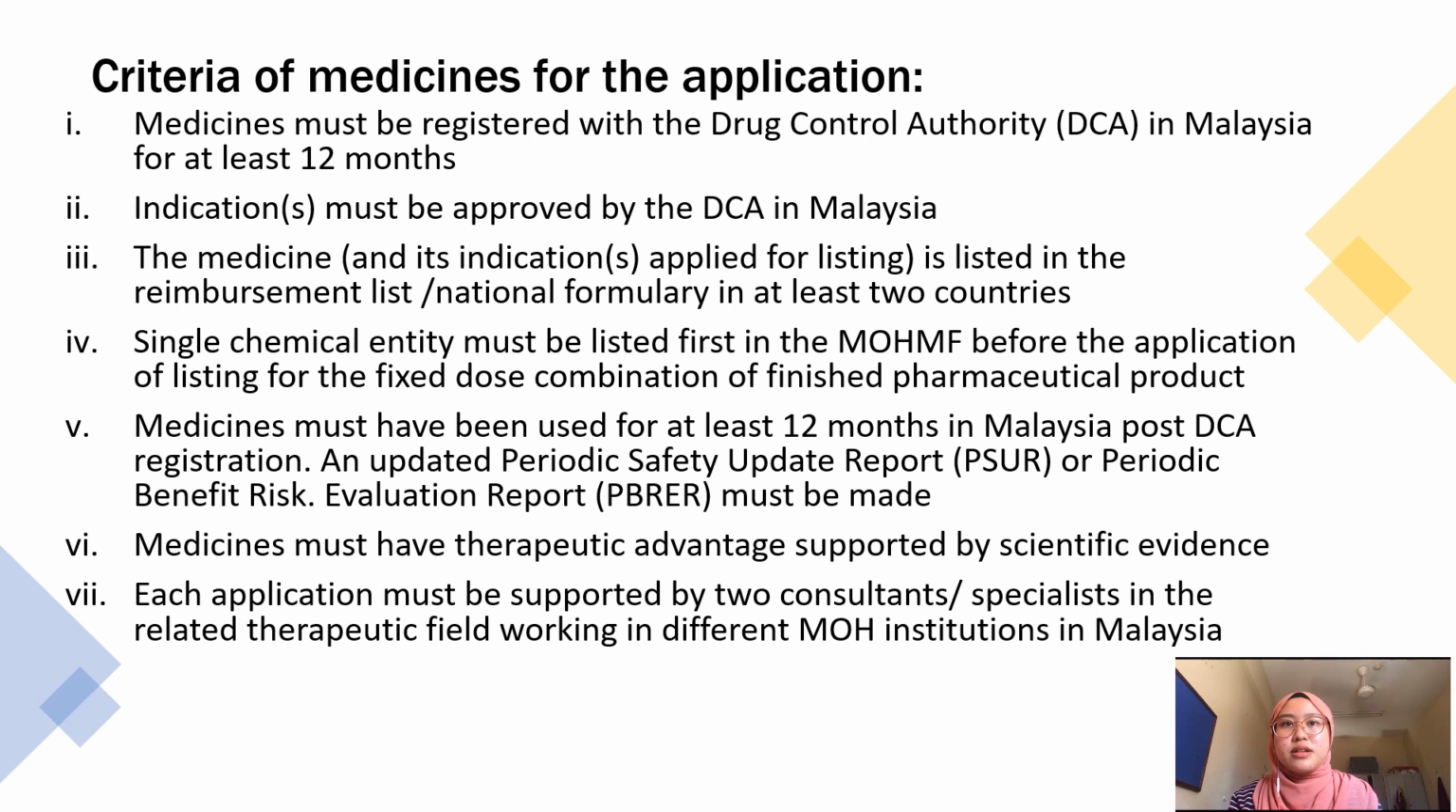And meanwhile, for the single chemical entity, it must be listed first in the Ministry of Health Medicine Formulary before application of listing for fixed dose combination of finished pharmaceutical product. And then next, the medicine must have been used for at least 1 year after post Drug Control Authority registration. And then the medicine must have a therapeutic advantage that is supported by clinical evidence.